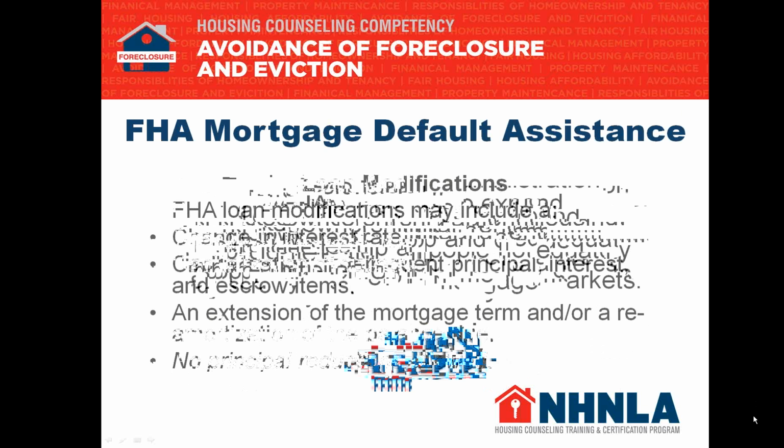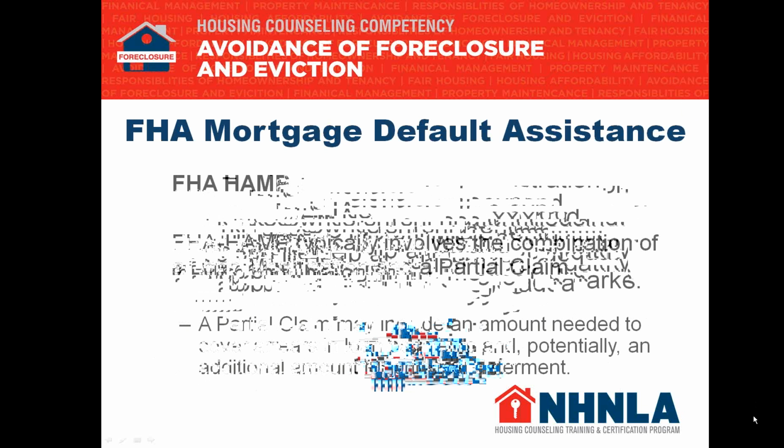They'll also utilize an extension of the mortgage term and/or a reamortization of the balance due. So they may extend the term only, or they may just reamortize, after they've capitalized the arrears. No principal reductions are allowed on FHA. Let me repeat that one more time. No principal reductions are allowed on FHA.